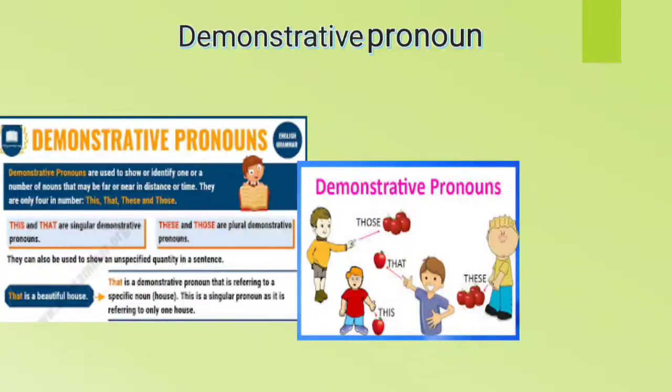If I say this, that, these and those, they can be used as demonstrative adjectives also. If I say this bag costs 300 rupees, so here this is not the demonstrative pronoun, here this is the demonstrative adjective. What is the reason? The reason is that, as I have already mentioned in the starting, bag is a noun, and before a noun we cannot use any pronoun. Just before a noun, to qualify it, we can use an adjective. So here, this bag, this will be a demonstrative adjective. But if I say this is the bag I wanted to buy, then it would be a demonstrative pronoun.